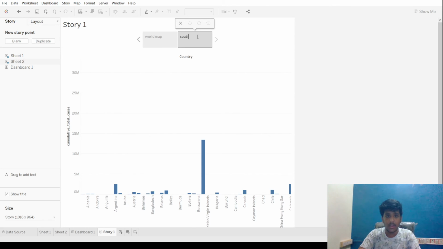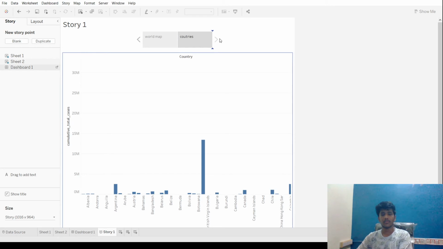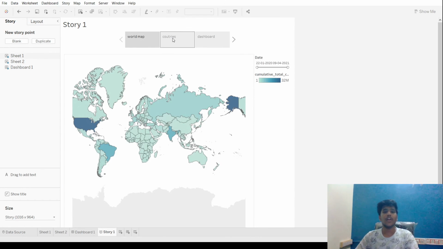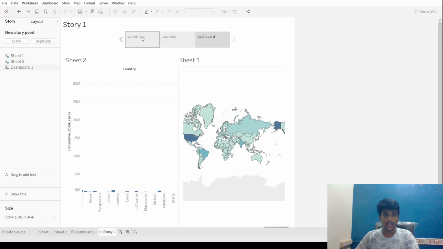I'm just adding this to it, and now we can add the dashboard to it too. See, now this is similar to stories. By using the mouse button, we can move through all the work we have done one by one, and this is how stories work.